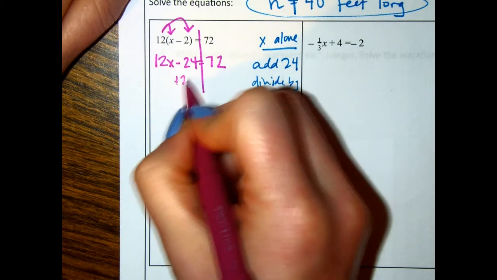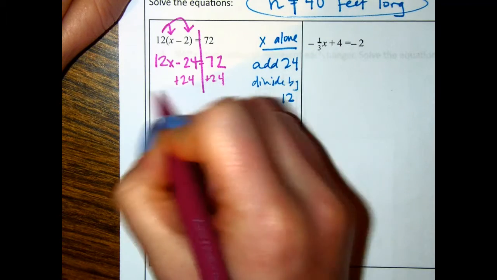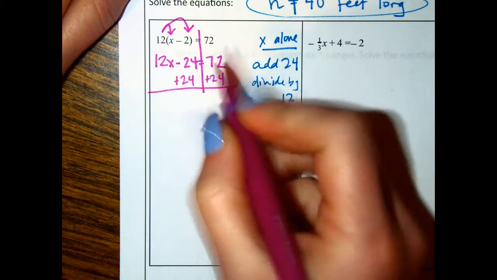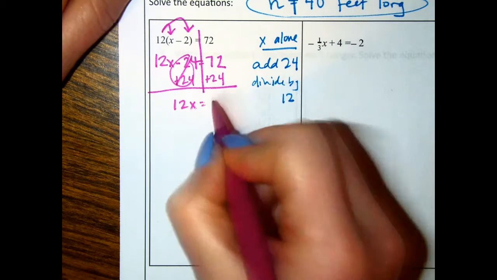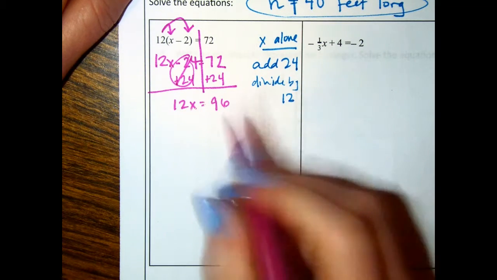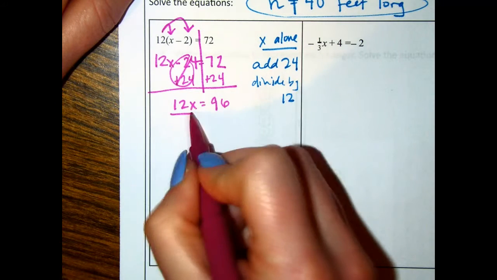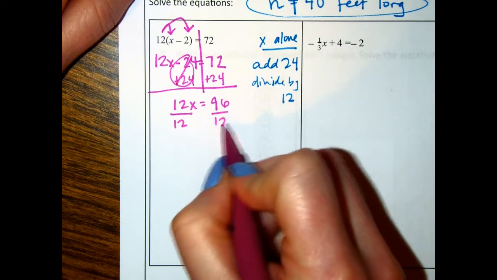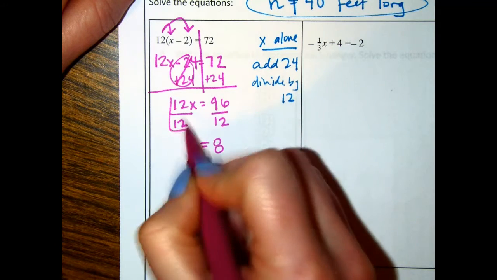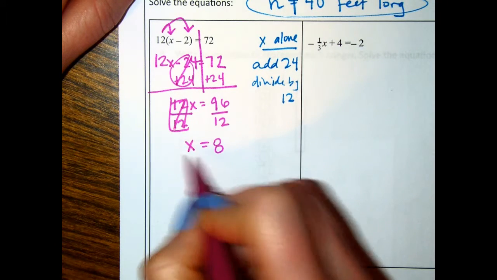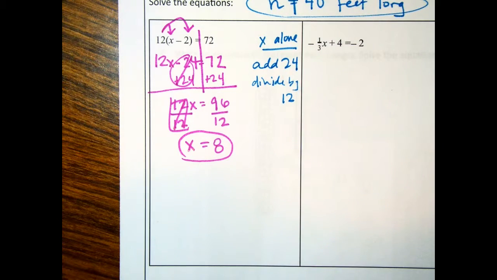So add 24 to both sides. Whatever I do to one side, I have to do the exact same thing to the other. I'm left with 12x equals 96. And then I have to divide by 12 to get rid of the 12. This gets me 8. And 12 over 12 is a giant 1, which is exactly what I wanted. I want 1x equals 8.